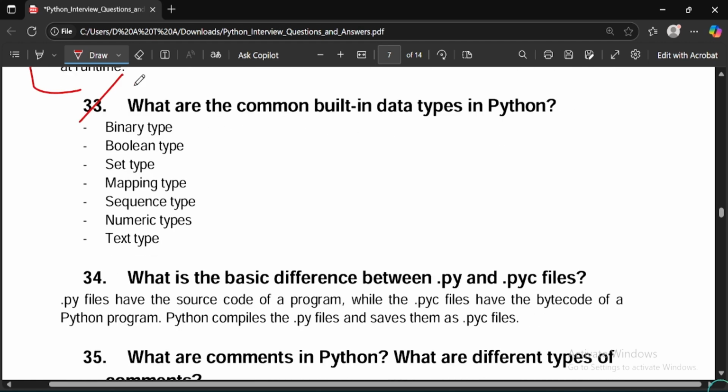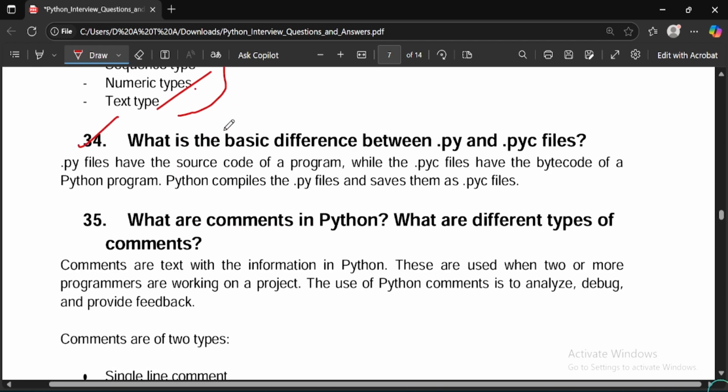Moving on to question 33: what are the common built-in data types in Python? Basically, these are the following built-in data types in Python. First is binary type, second is boolean type, third is set type, fourth is mapping type, fifth is sequence type, sixth is numeric type, and seventh is text type.